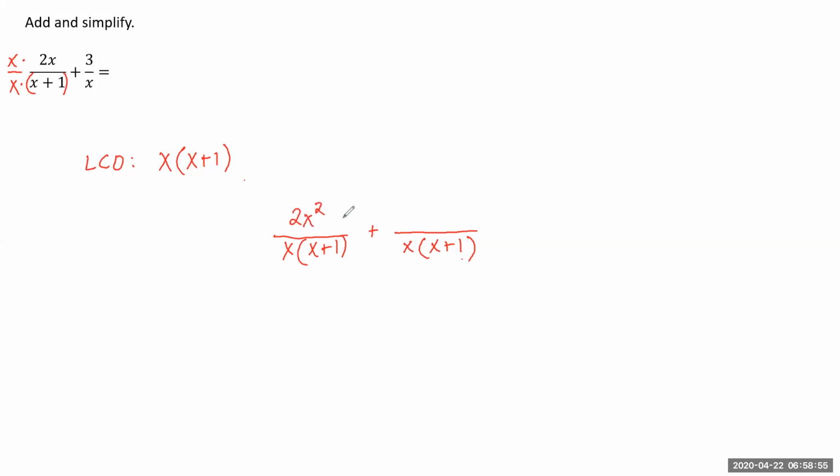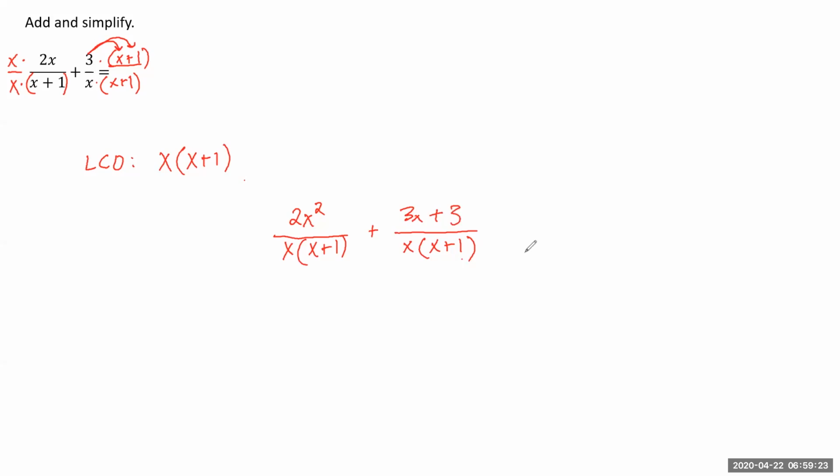Okay, let's go ahead and look at our second term. So right now we only have an x, which would need to be multiplied by x plus 1 to get our least common denominator. We can't just multiply by x plus 1 on the denominator. We have to multiply by x plus 1 over x plus 1. In this case, we'll distribute the 3, which would give us 3x plus 3.